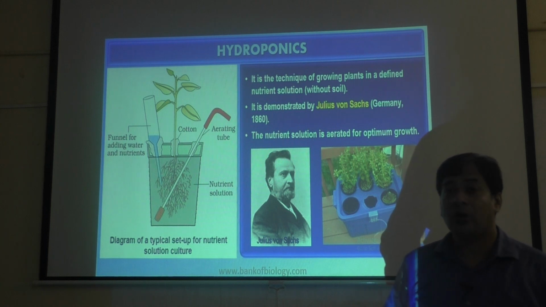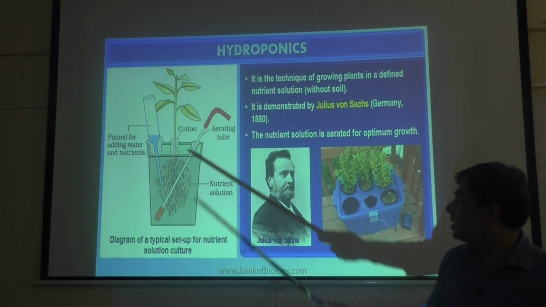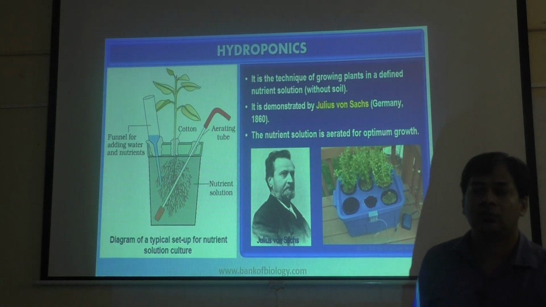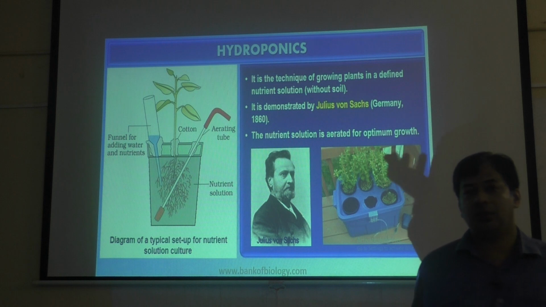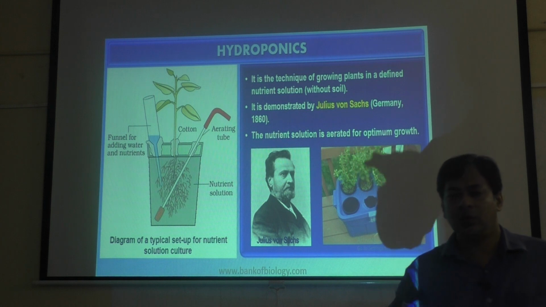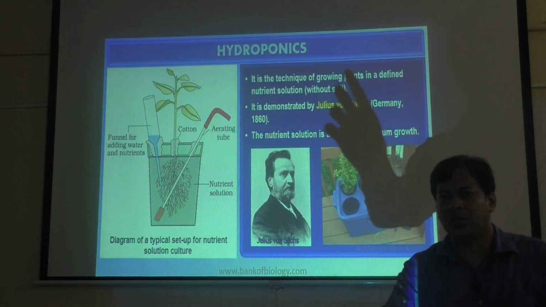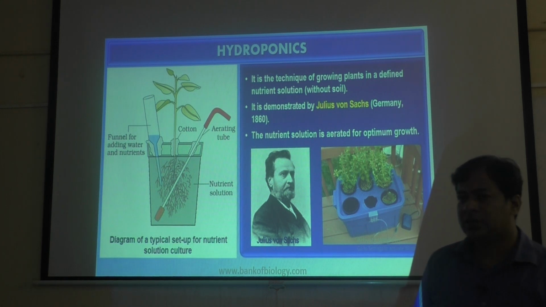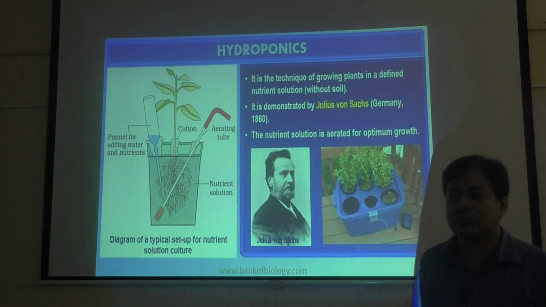And the third thing is that oxygen is required. Aeration. So he has passed a tube here, which is called an aerating tube, for supplying oxygen. Even soil requires oxygen. Only on the upper surface of the soil will oxygen be there. Atmospheric oxygen diffuses into the soil only up to some centimeters. So for giving oxygen, he has added an aerating tube, and with this tube he will supply oxygen.